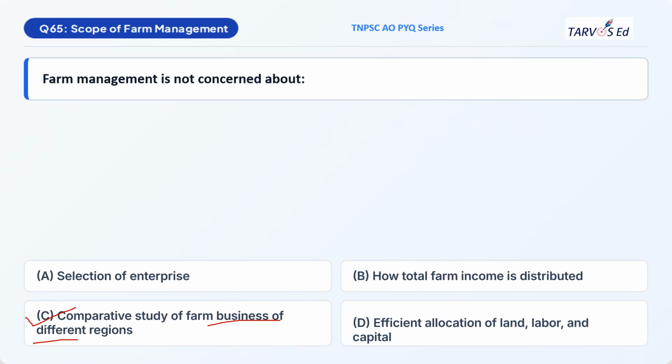Why? Because farm management itself is a microeconomic study. We focus on the things that are happening within the farm. It is an intra-farm study and not an inter-farm study. Production economics is a macroeconomic concept and an inter-farm study, and there we focus on the comparative study of farm business of different regions. So it is related to production economics and not to farm management.